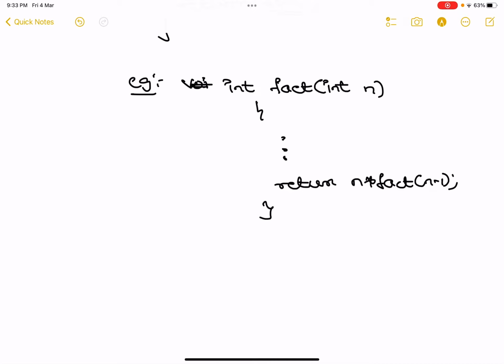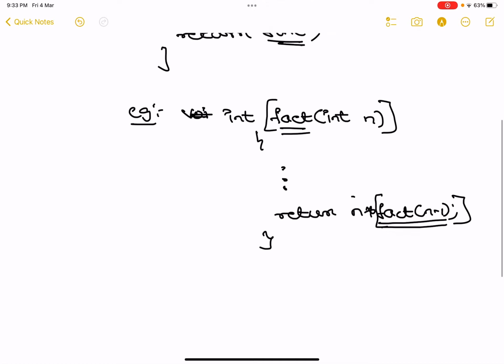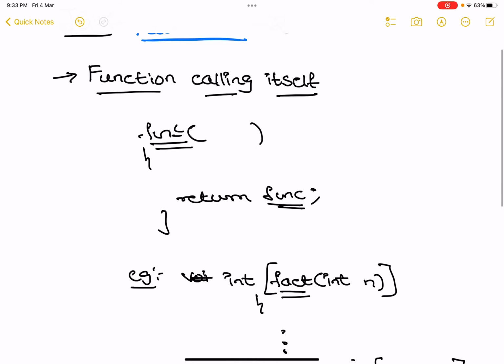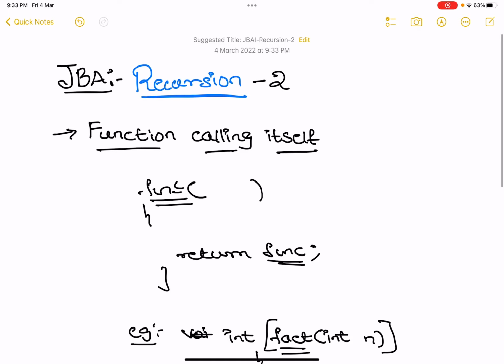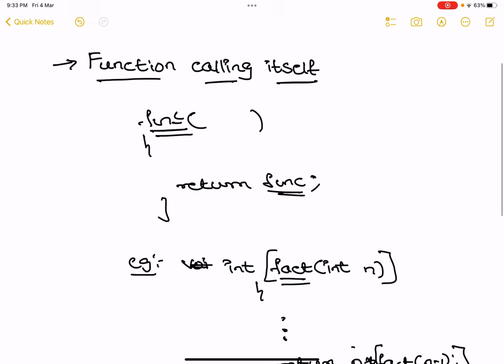If you observe clearly, the function name is fact, and in the return section the same function is calling itself. Clear? This phenomenon is called recursion. The function calling itself is called recursion.